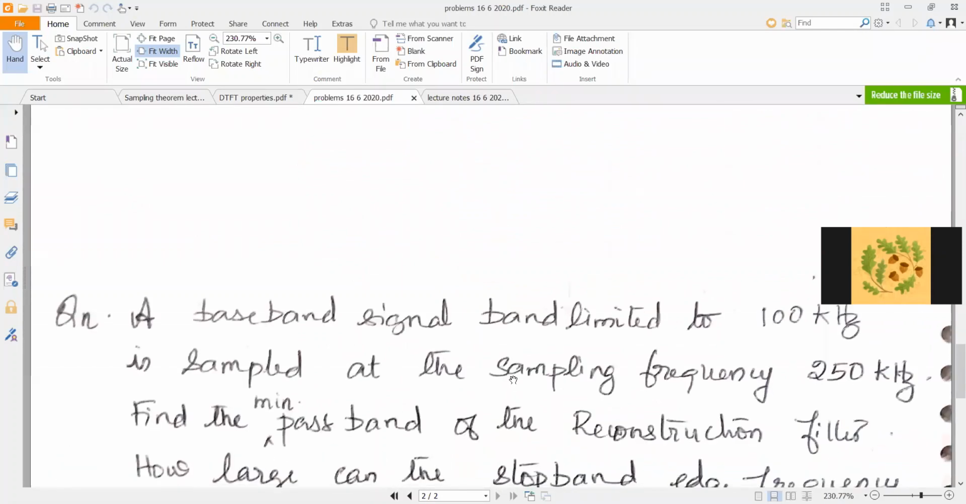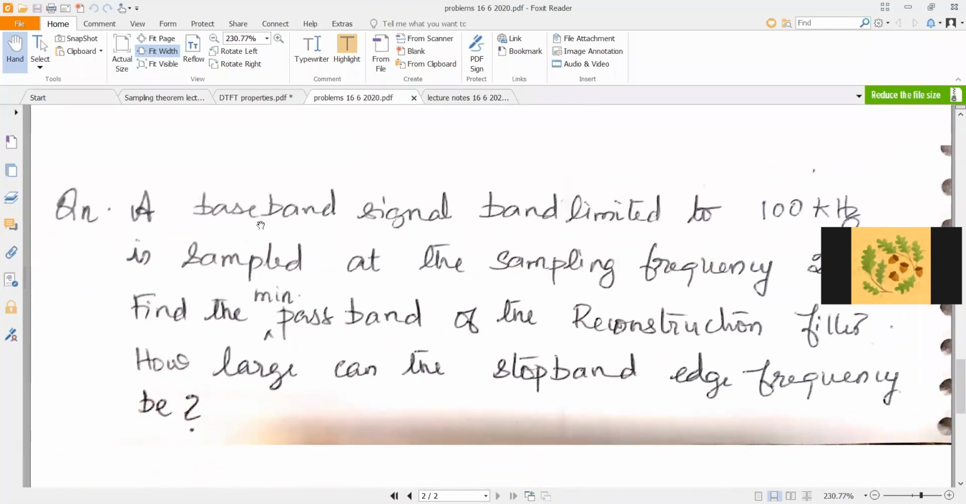Now you have another question. A baseband signal is band limited to 100 kilohertz, which means it should be sampled at greater than 200 kilohertz. Now, this is sampled at a sampling frequency of 250 kilohertz. You are asked to find the minimum passband of the reconstruction filter.